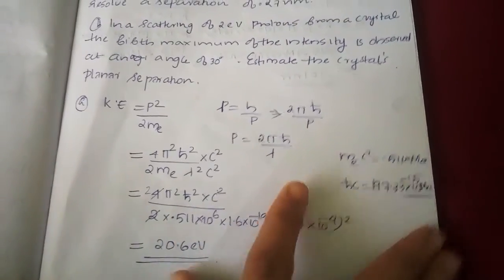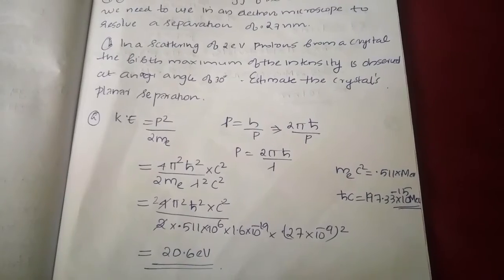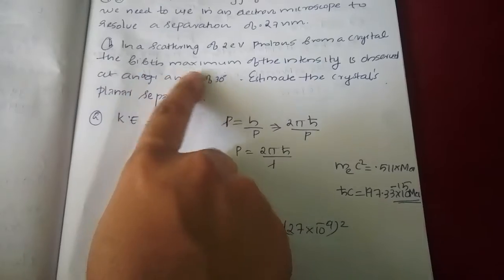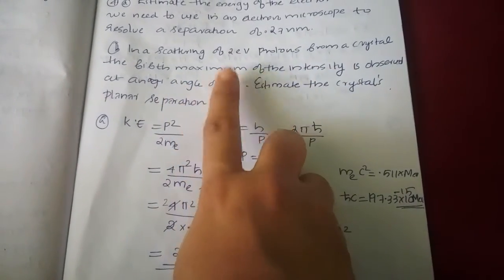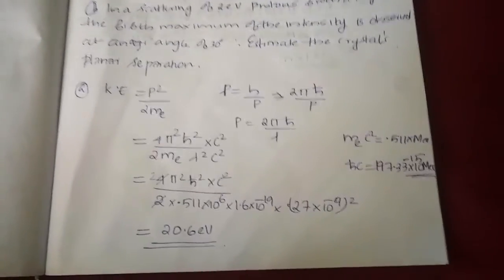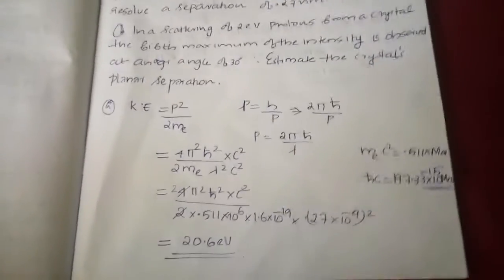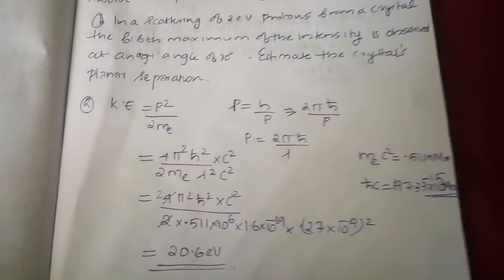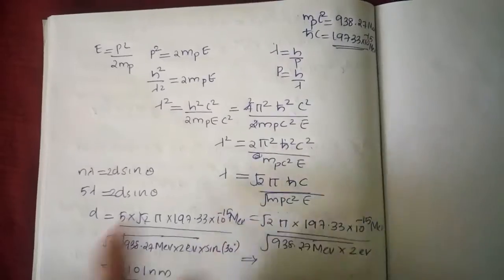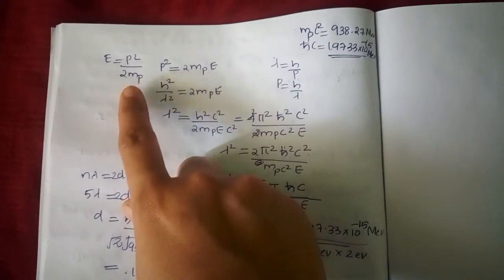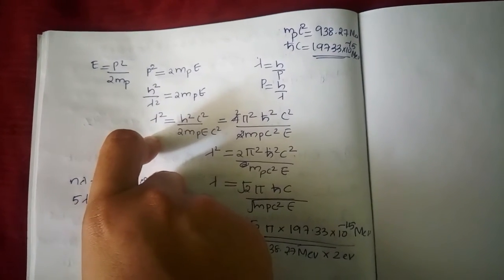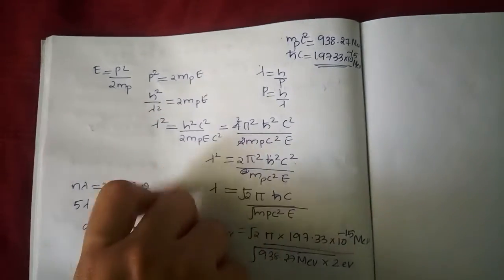Okay, next we have to find the crystal's planar separation for the scattering of 2 electron volt protons from a crystal. The fifth maximum of the intensity is observed at an angle of 30 degrees. To estimate the crystal's planar separation, we have to use Bragg's equation, n lambda is equal to 2d sin theta. From that we can find the crystal's planar separation d. So we know that energy is equal to p square by 2 mp, where p square is equal to 2 mp E, and from that we can calculate lambda.